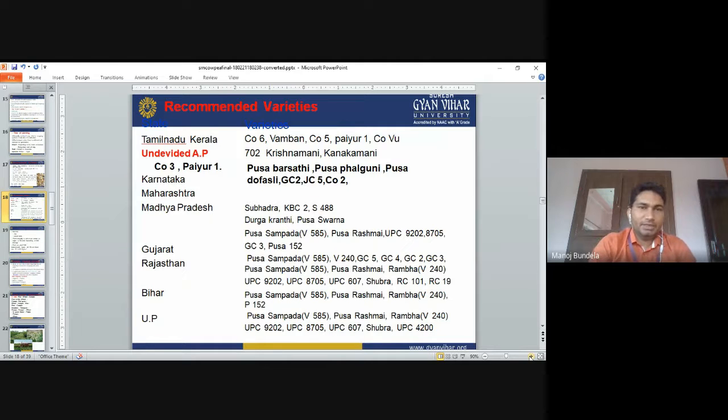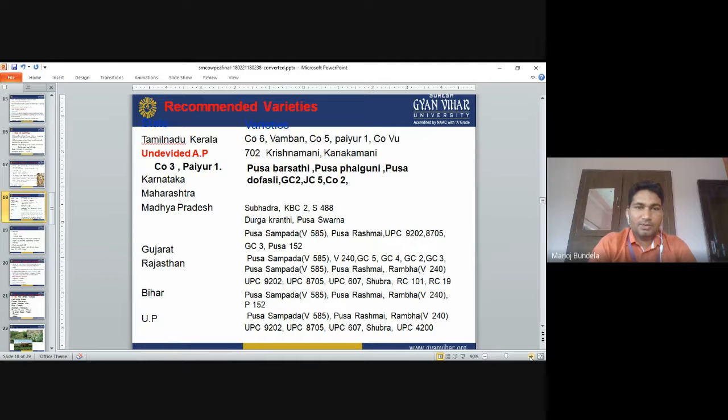Recommended varieties. Varieties grown in Tamil Nadu are CO1, Vamban, CO5, and Pannur 1. These are mainly grown in Tamil Nadu. Varieties grown in Kerala are Krishnamani and Kankanmani. These are mainly grown in Kerala. Varieties grown in Andhra Pradesh are Pusa Basati, Pusa Falguni and Pusa Dofasli.